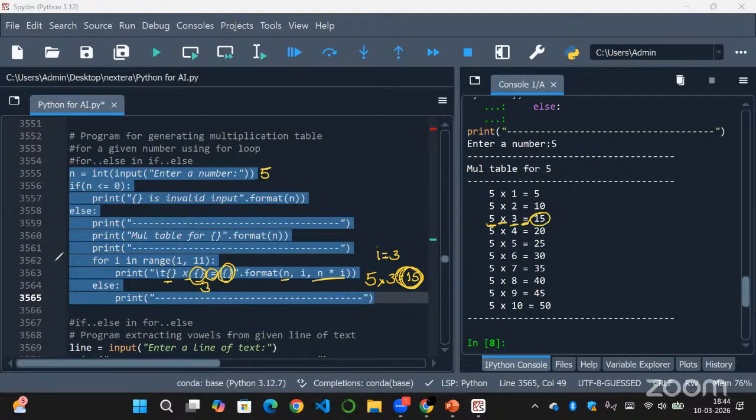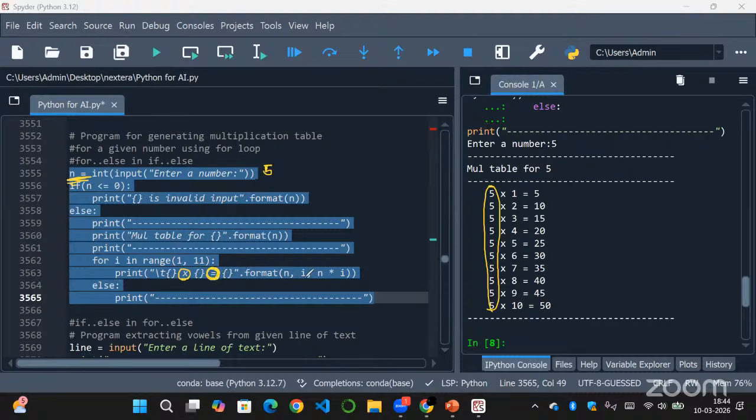So in the same way, all of the numbers will be looped. First it will loop through 1, and it will write 5 into 1 is 5, and then it will loop through 2. So this 5 we are getting from our input n. Okay, so here we'll give 5. So from there we are accessing this, and this x and equal to, we are just giving it in the print statements, as a string.